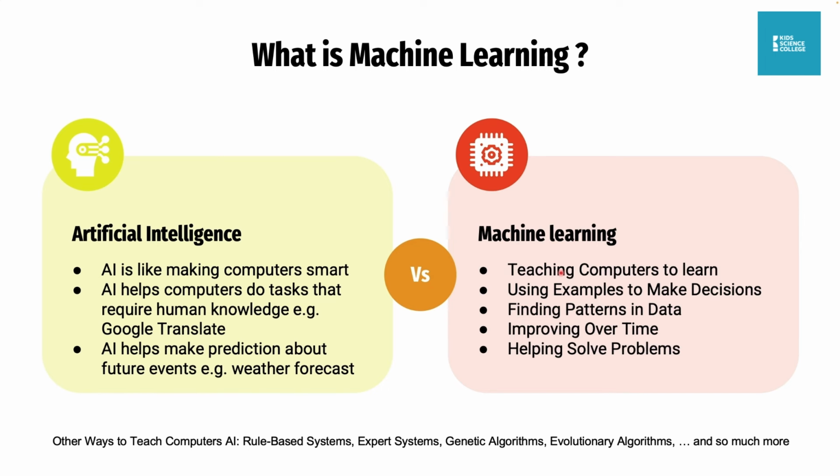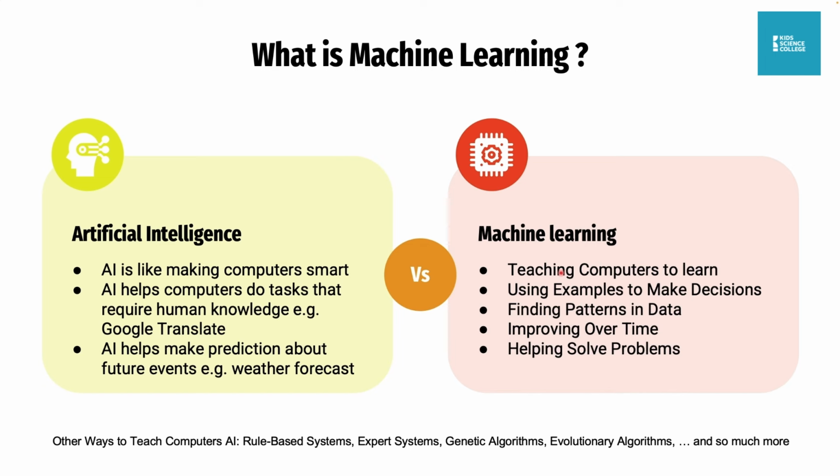Your teachers are showing you examples of how to work math, how to draw art, how to do stuff. Exactly the same way, we are showing examples to our computers, to our machines, and the machine will be learning from our examples. That's just what machine learning is.